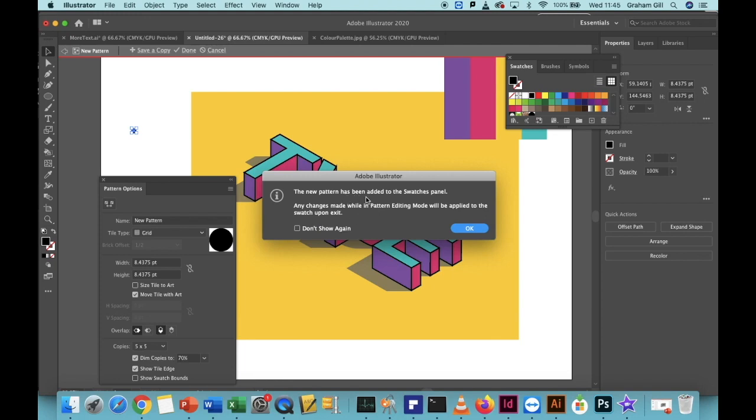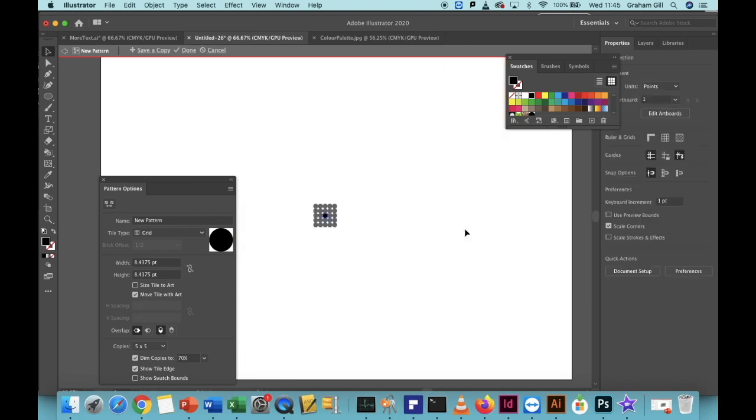If a message box appears, just click OK, and in the pattern options, tile type, select brick by brick row. In the width, change the width so they're a little bit more spaced apart. So I'll change this to about 12 points and see how it looks. I'm happy with that, so now change the height to the same 12 points. When you've done that, you'll see in the swatches panel that's appeared, if you scroll down, you can see there's a black dot that's appeared, and this is called New Pattern.